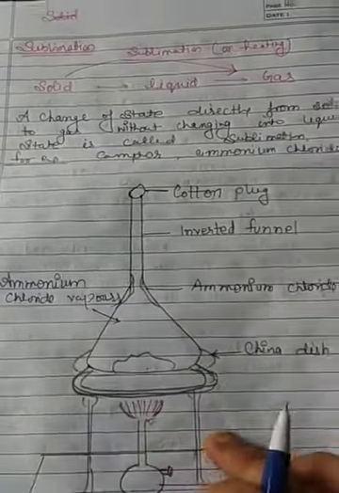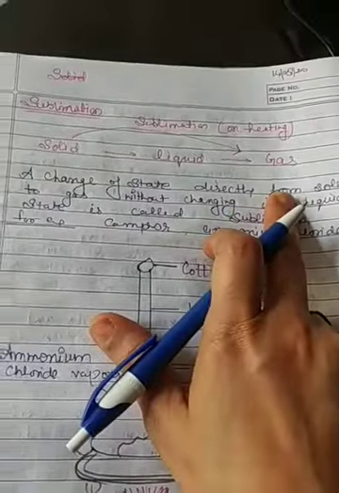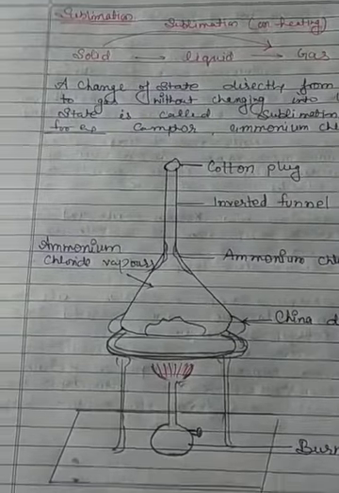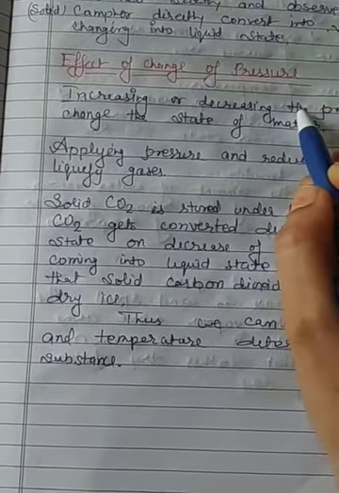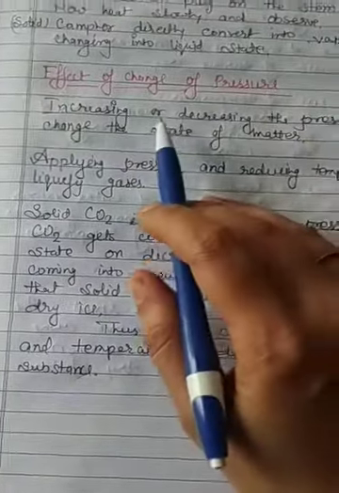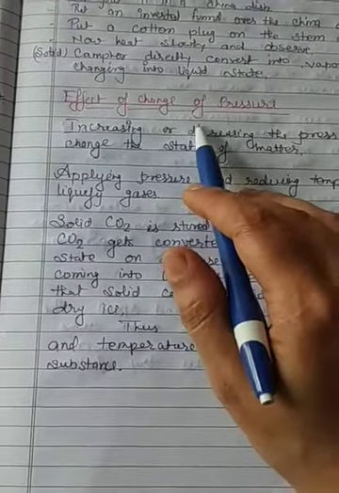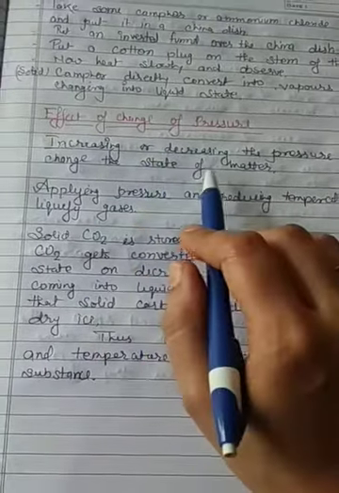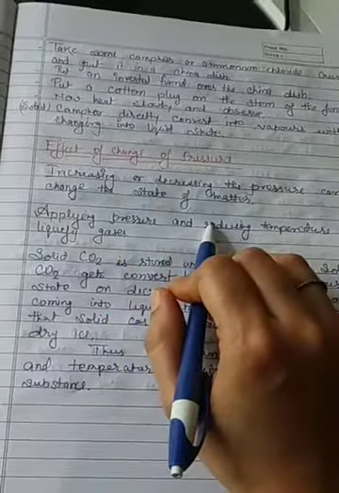So through this activity we can see how solid converts into gas without attaining the liquid state, and this process is called sublimation. Got it? Next, the effect of change of pressure. Increasing or decreasing the pressure can change the state of matter.